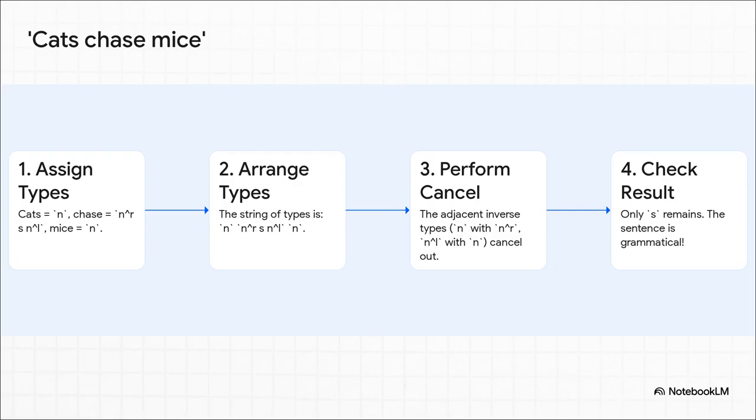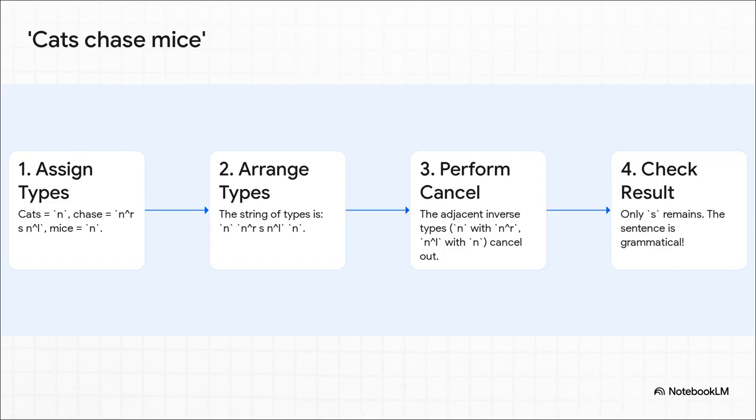The verb chase is a little more complex. Its type, N^r S N^l, is basically saying, hey, I need a noun to my left and I need a noun to my right. If I get both of those, I will form a sentence, S. Step 2, we just line them up. And now for the magic in step 3, cancellation.